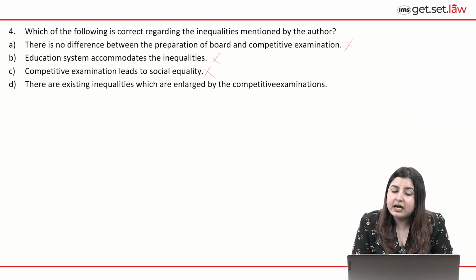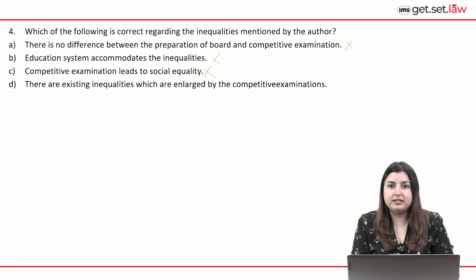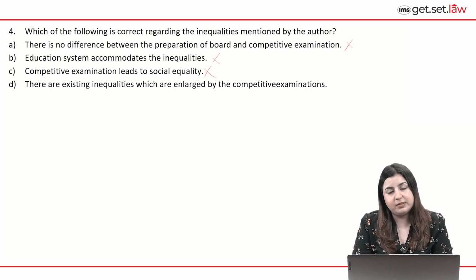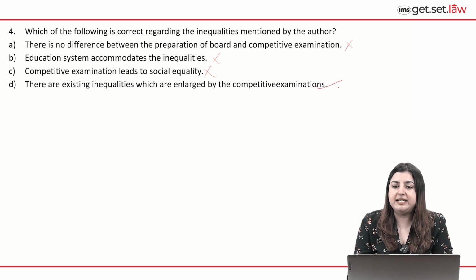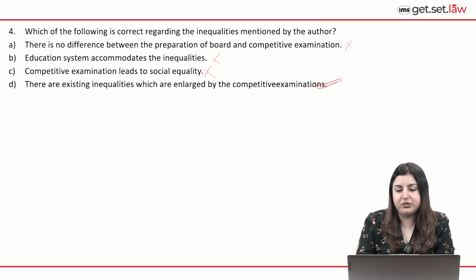D says, there are existing inequalities already. So, right, the author starts the passage like this. He's already talking about or emphasizing the existing inequalities. And then he also shifts the emphasis to the job that is being done by the coaching institutes, which is something he views in a negative light. So the coaching institutions are already furthering those inequalities amongst the students by having them develop self-doubt and all of that. So there are existing inequalities which are enlarged by the competitive examination. This is absolutely correct regarding the inequalities mentioned by the author. D is the correct option.